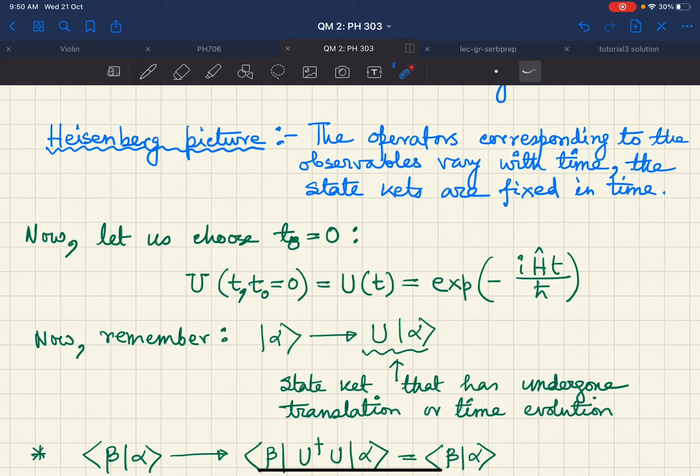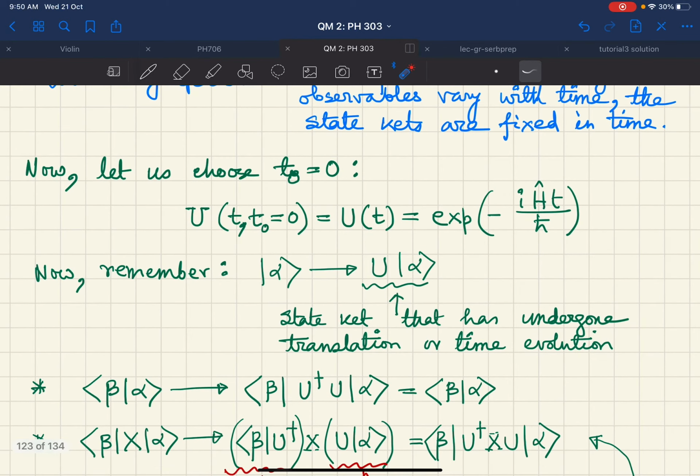So we are looking at the time evolution, so we will talk about time evolution only. So this is what this operator is doing. Now you will say that, okay, fine, I know that this is how the states are changing in time.